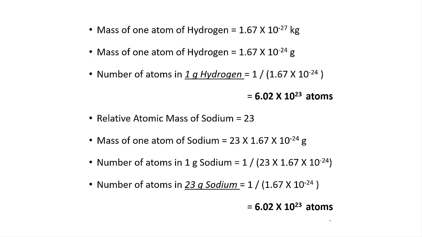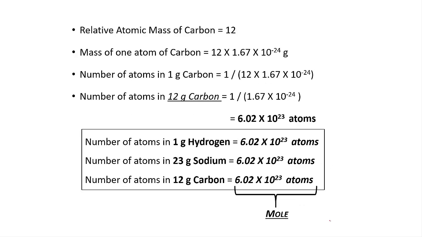If I ask you what would be the number of atoms in 1 gram of hydrogen, then obviously you will cross multiply and you will get 6.02 into 10 raised to 23 atoms. Similarly, when we do the same procedure for sodium, it becomes again 6.023 into 10 raised to 23 atoms in 23 grams of sodium, and again with carbon. Basically 6.02 into 10 raised to 23 atoms is termed as mole.